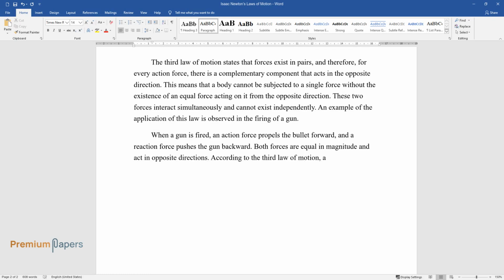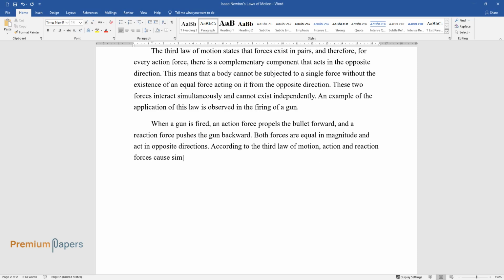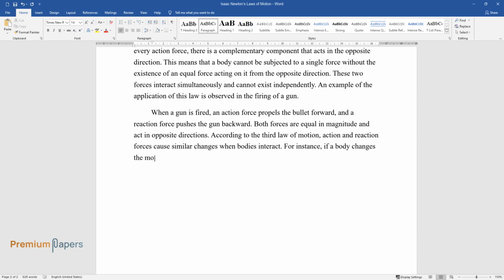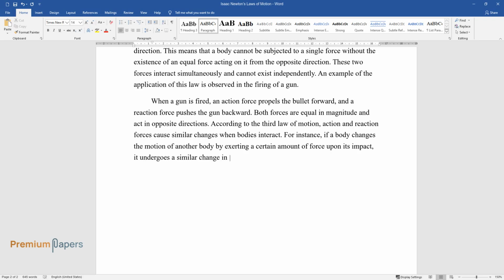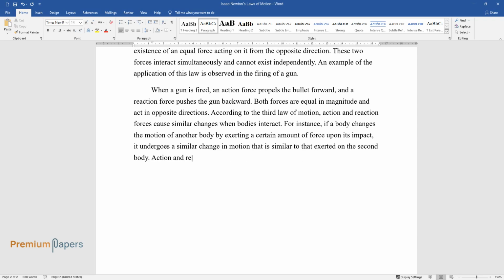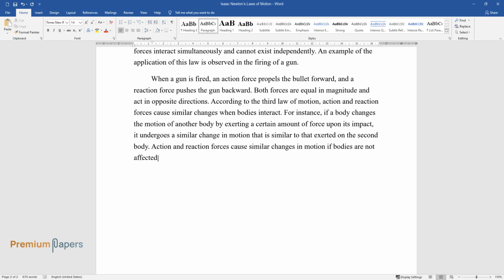According to the third law of motion, action and reaction forces cause similar changes when bodies interact. For instance, if a body changes the motion of another body by exerting a certain amount of force upon its impact, it undergoes a change in motion that is similar to that exerted on the second body. Action and reaction forces cause similar changes in motion if bodies are not affected by other forces.